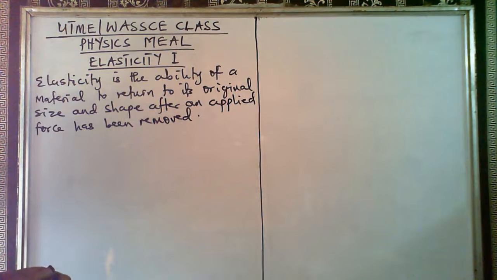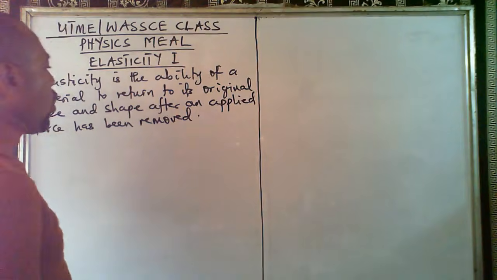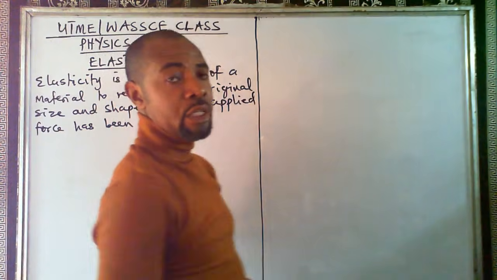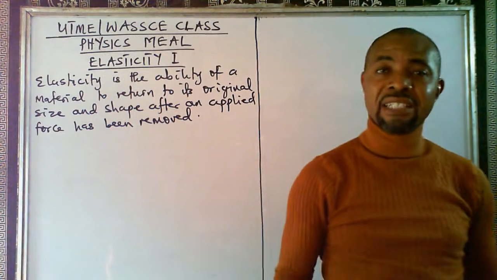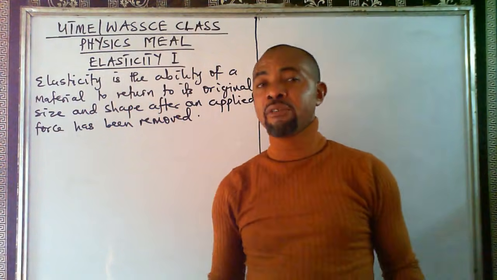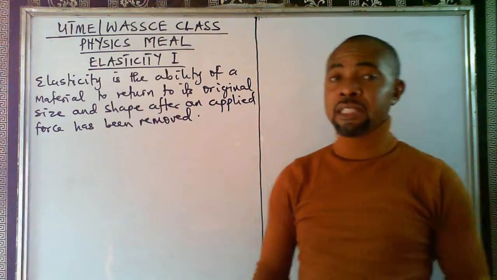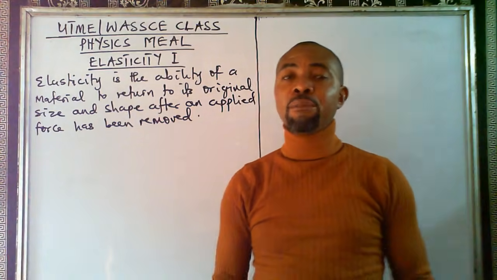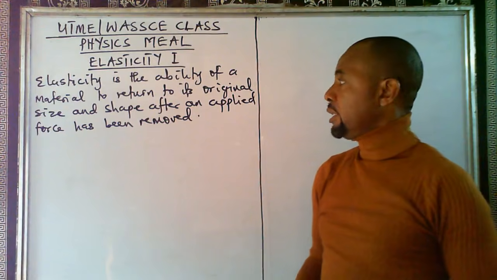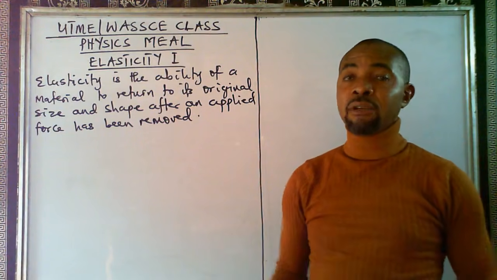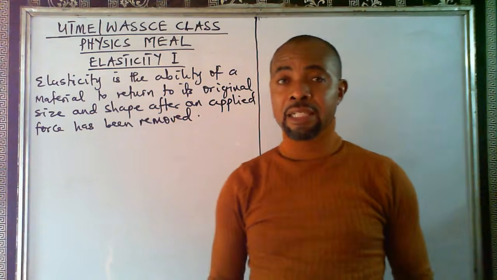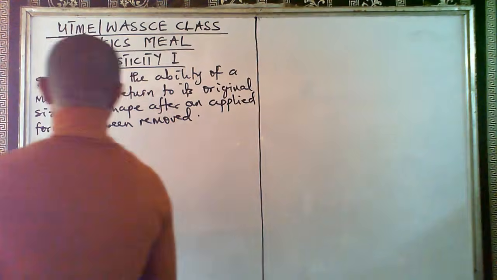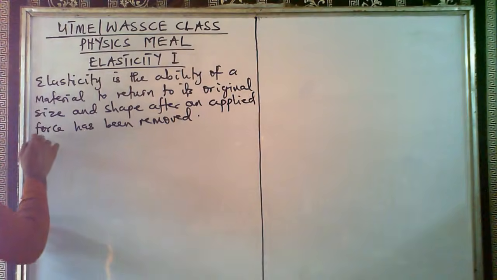So the ability of a material to return to its original size and shape after the removal of applied force is known as what? Elasticity. So when a body can return to its original size and shape when you remove the force applied, that body is said to be elastic, and that particular phenomenon is what? Elasticity. So an elastic body now, an elastic material